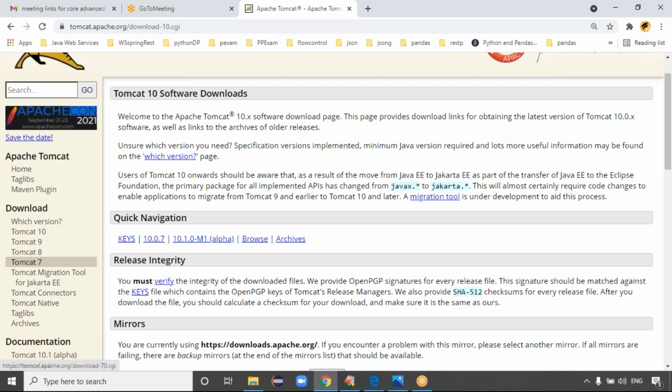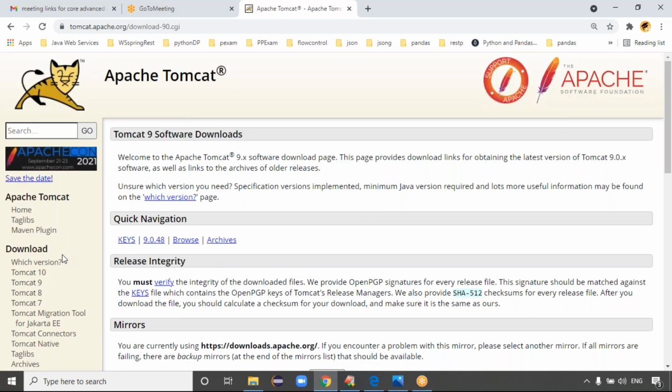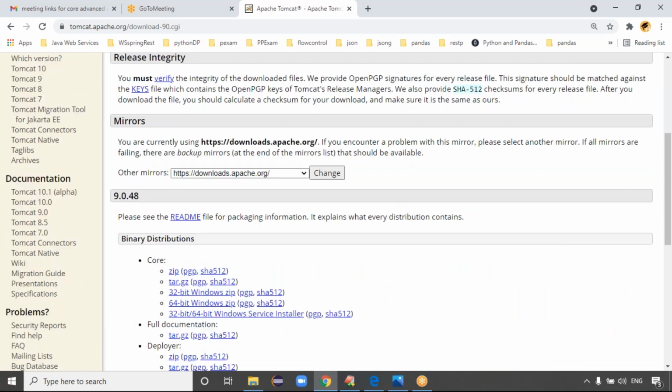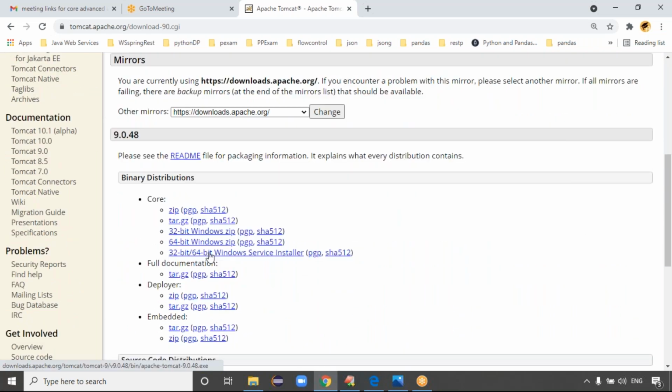Good. Okay, so you try to install the ninth version. So you go for the ninth version here. Click on this ninth version, guys. Download button. Click on this ninth version. Okay. Come down. Here you can find like Windows 32-bit, Windows 32 or 64, Windows Service Installer, guys. Is that clear now? Windows Service Installer, right?